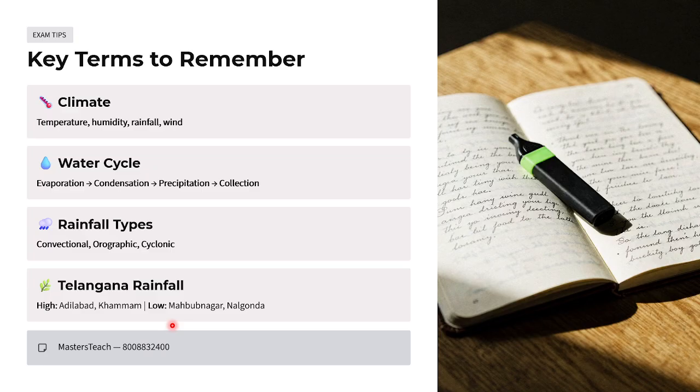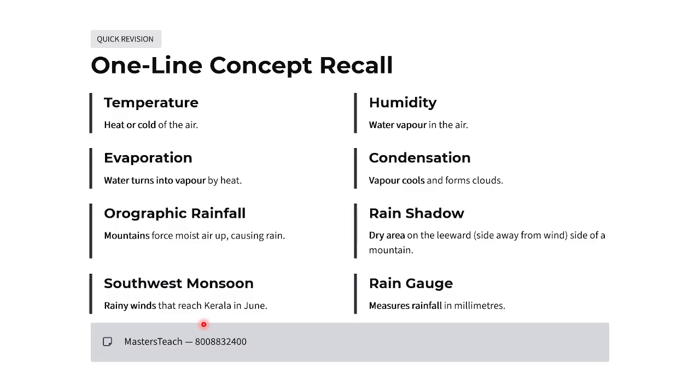The key terms we should remember: climate includes temperature, humidity, rainfall and wind. Water cycle: evaporation, condensation, then precipitation and collection. Sometimes they may ask the order of the water cycle, so you have to remember it. Rainfall types: convectional, orographic and cyclonic. Telangana rainfall is high in Adilabad, Khammam and Warangal, and low in Mahbub Nagar and Nalgonda. So this is a small presentation.